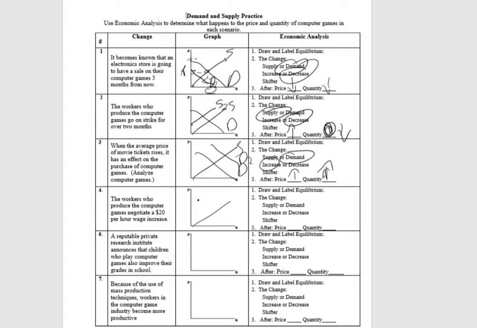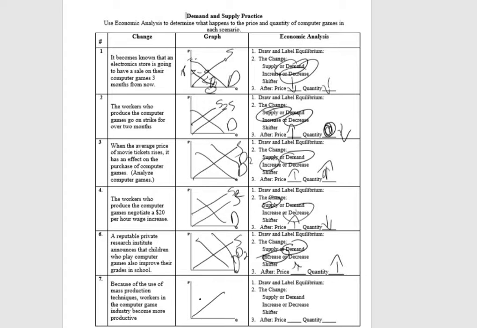Alright, workers who produce the computer games negotiate a $20 per hour wage increase. That's going to cause a decrease in supply because now that's an increase in the price of inputs. So supply is going to decrease, price is going to go up, quantity is going to go down. A reputable private research institute announces that children who play computer games also improve their grades in school. Man, if only that were the case, right? Increase in demand, because now parents are going to be like, yes, play as many video games as you want. So demand increases. Afterwards, the price is going to go up, as is the quantity.